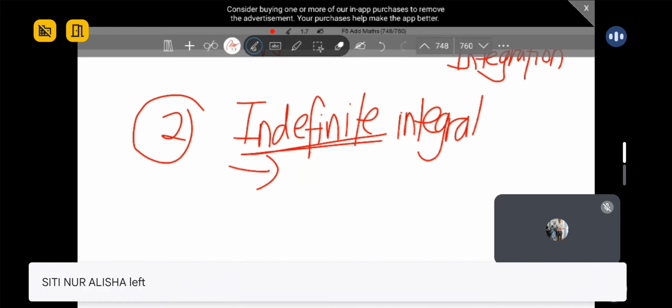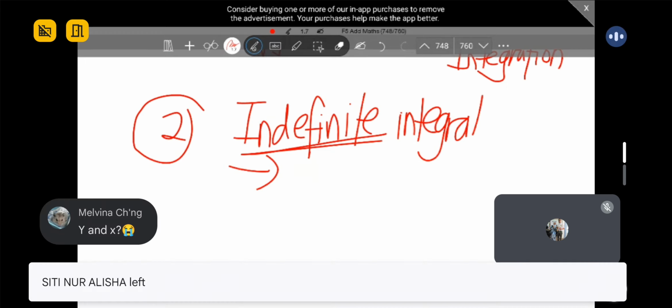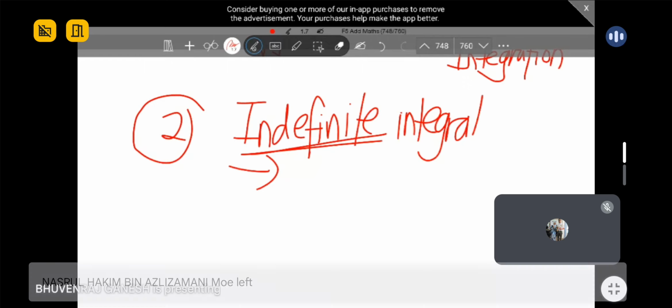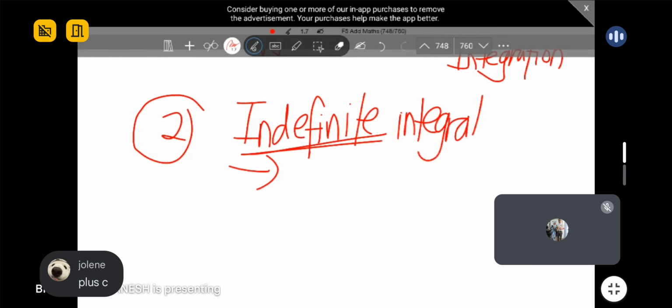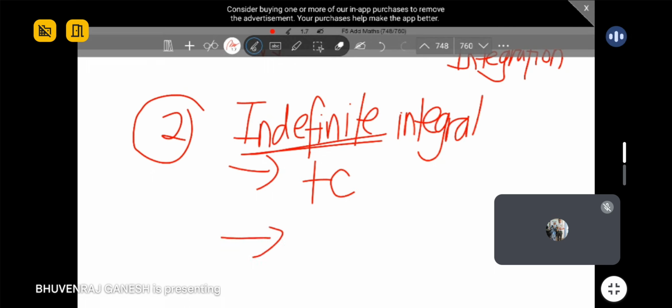So anyone? Ada idea? What is the characteristic? No. That one too general. Very general, that one. Yes, very good. Guys, indefinite integral, you will always see a plus C. Okay, guys. Plus C is what? Plus C is constant. Pemala. So always remember, selepas your integration, you will plus C because it is indefinite. Okay? Tak tentu. So kena tambah C.